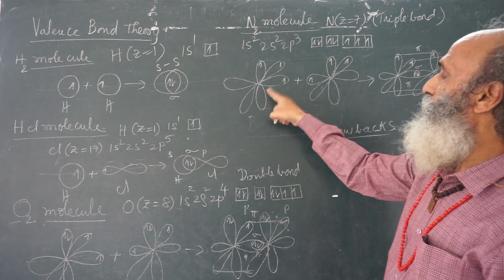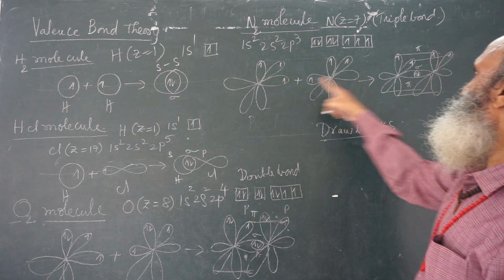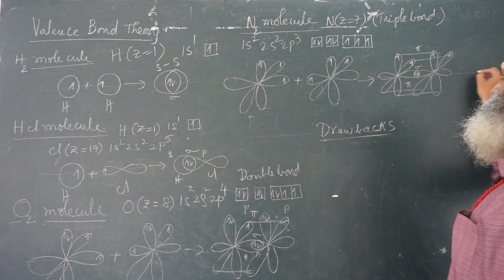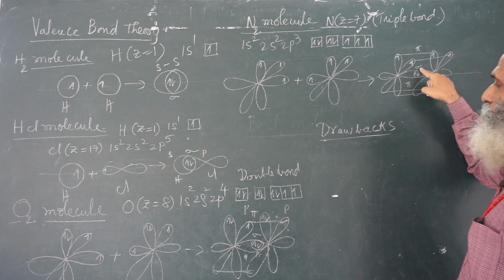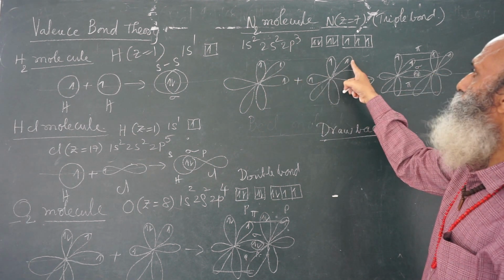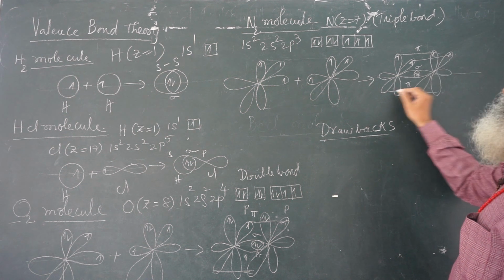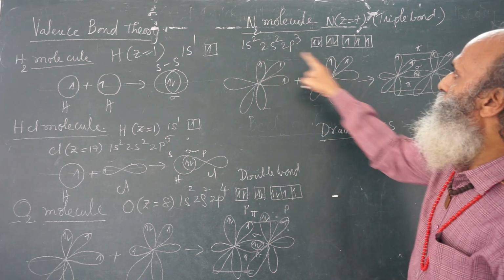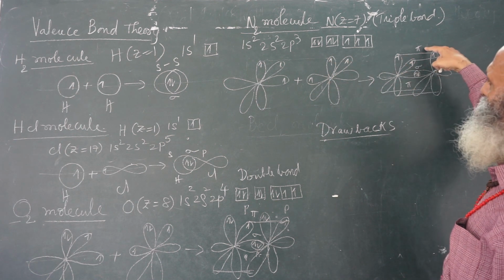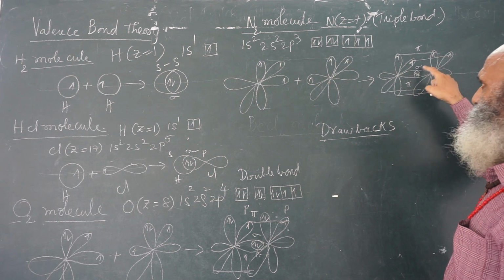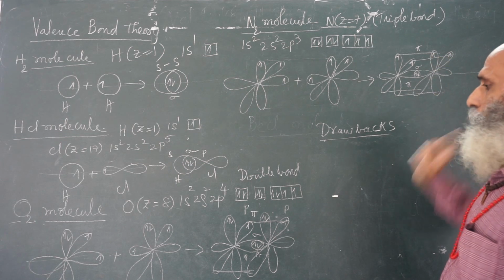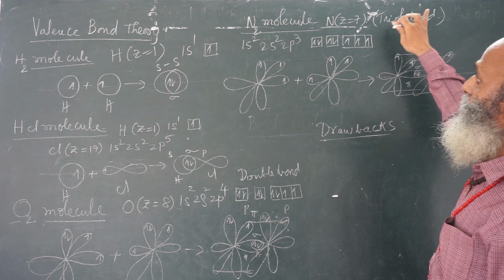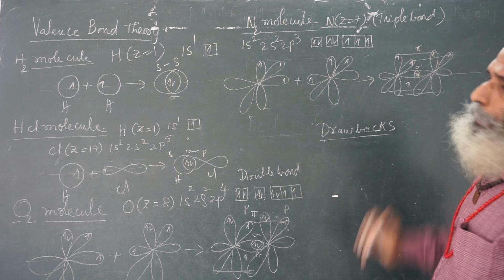Now, when two nitrogen atoms come together, what happens? This px and px overlap. But this is an axial overlap. A sigma bond is formed. This py and py overlap, but they are overlapping sideways. Therefore, this is a pi bond. The pz and pz overlap. Therefore, this is also a pi bond. So, a sigma bond and 2 pi bonds. That's why the nitrogen molecule is called a triple bond.